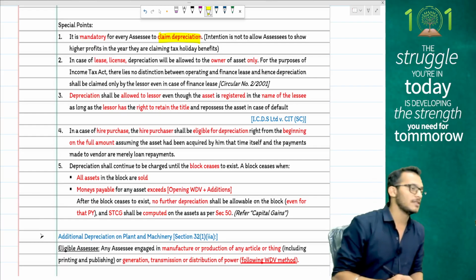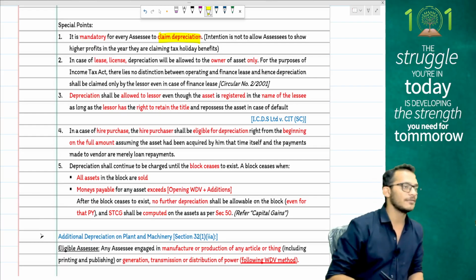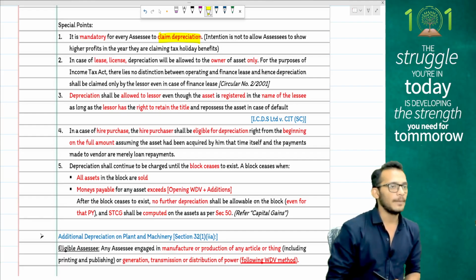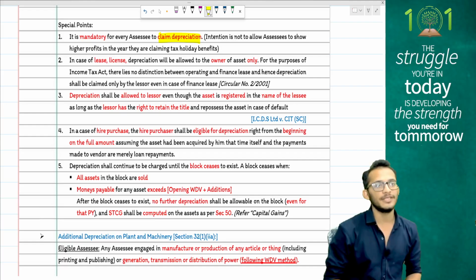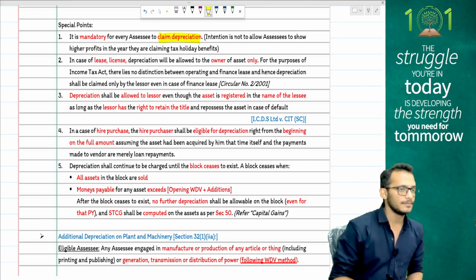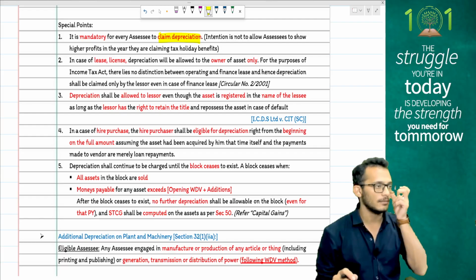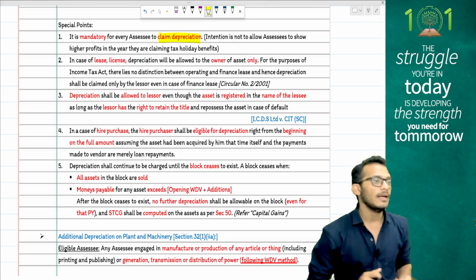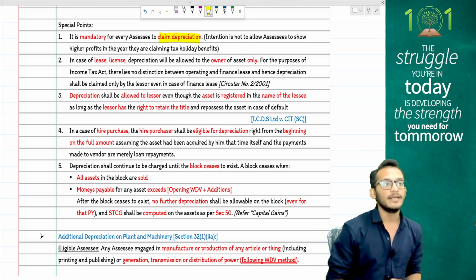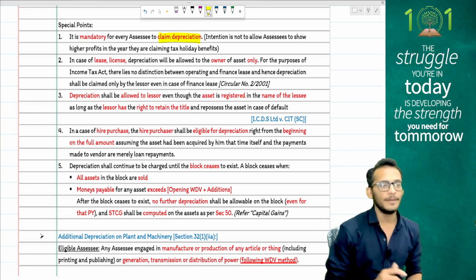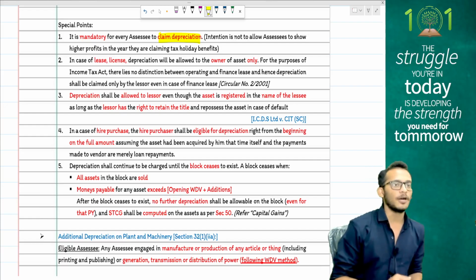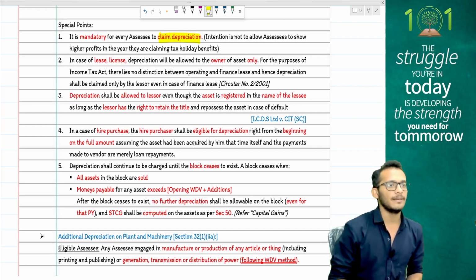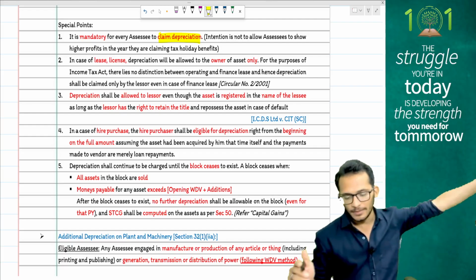When it comes to depreciation in the case of lease, people, depreciation will be claimed by the lessor. Lessee cannot claim the depreciation even if it is a finance lease. Even if it is a finance lease, it is claimed by the owner. Depreciation can be claimed by the actual owner. It need not be registered in your name. Even if the asset is bought in the name of a partner, the firm can claim depreciation if the payment is done by the firm. ICDS limited case law.